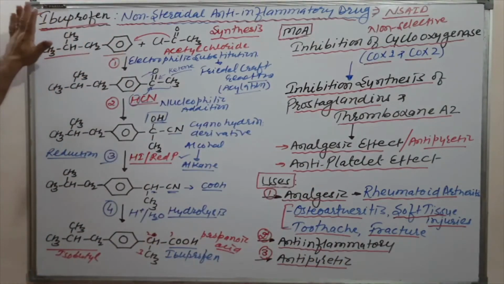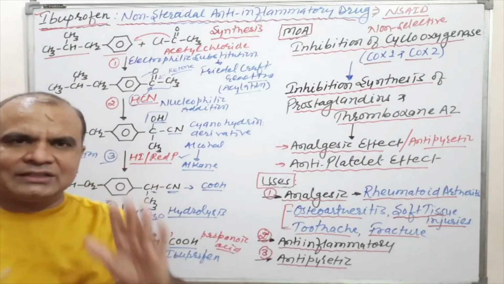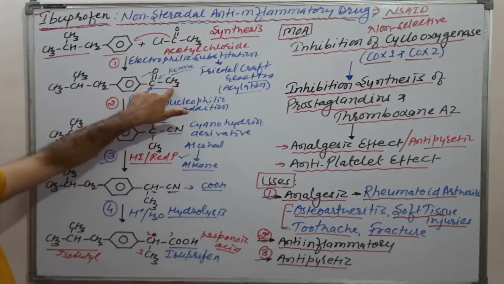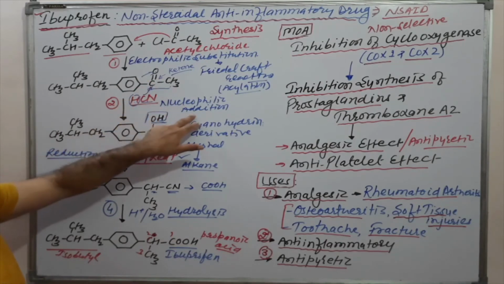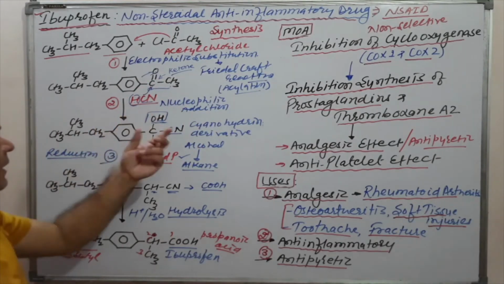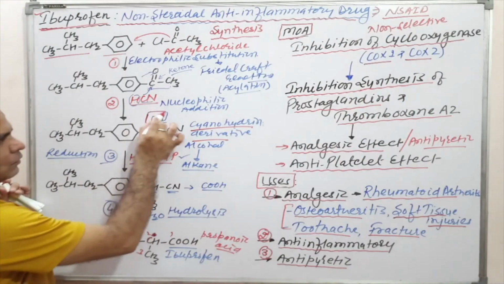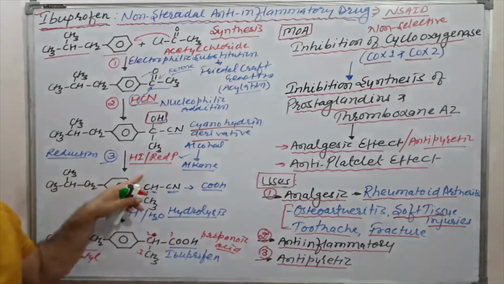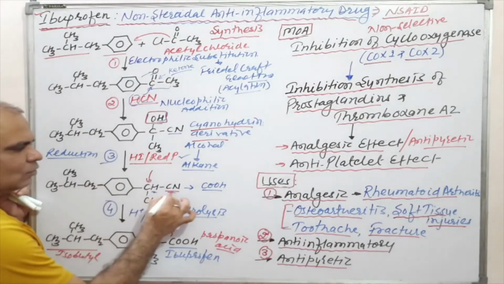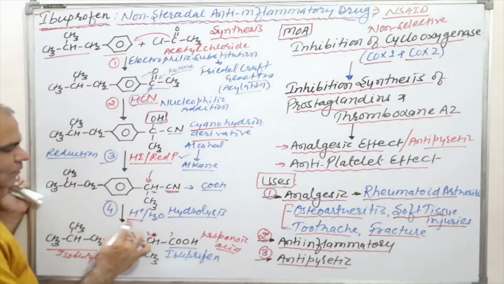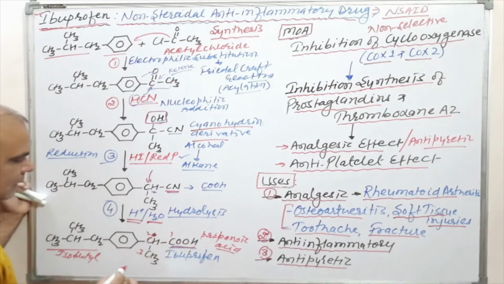Now, the synthesis. The first reaction is the Friedel-Crafts reaction, which is an example of electrophilic substitution. That is the acylation, where an acyl moiety, the CH3CO group, is attached. It then undergoes nucleophilic addition by means of HCN to give a cyanohydrin derivative. The cyanohydrin derivative has an OH group. We reduce it in the next step by means of HI and red phosphorus, giving the alkane form, which means removal of the alcohol. The cyano group is then hydrolyzed under acidic conditions, acid plus water, which converts it into the carboxylic group, and this is ibuprofen.